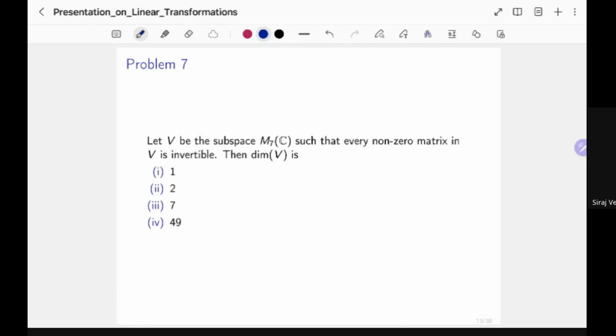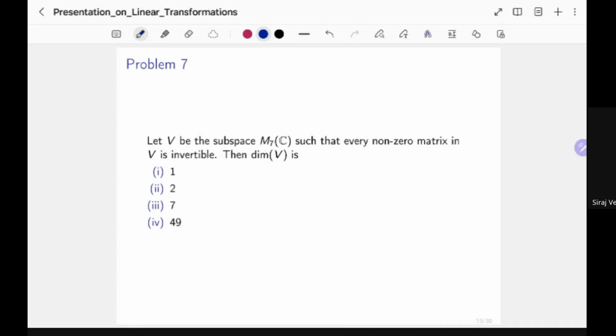In fact, it took me a little time because I had not seen this problem before. But the idea is the dimension is 1. I was playing around with how many linearly independent matrices I can actually take, and it turns out that even 2 is failing. So the only possibility is 1. That's how I determined the dimension.